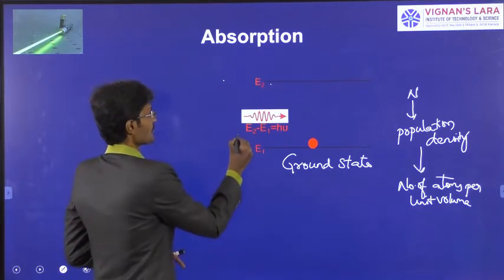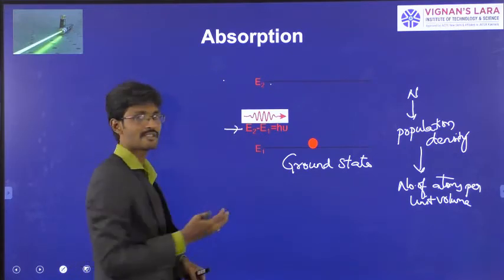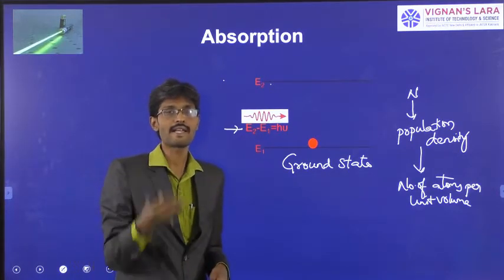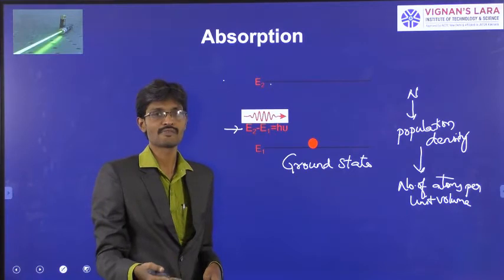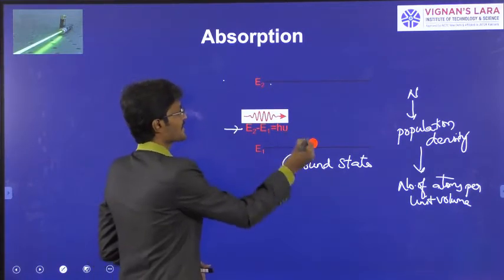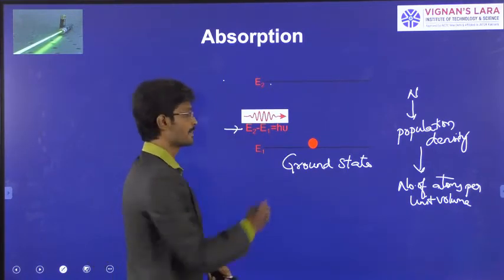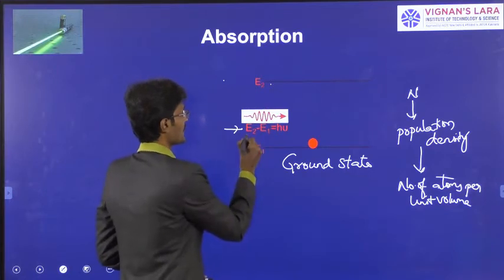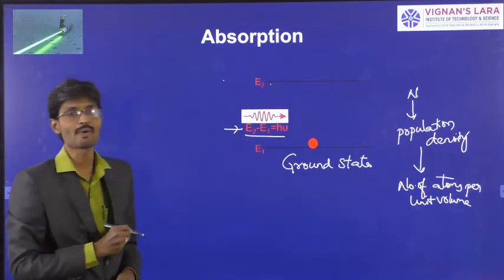Now see here. A photon means a packet of energy or light. Light contains photons. So when light is incident on this material, that means a photon is incident, with the energy of the photon equal to E2 minus E1.